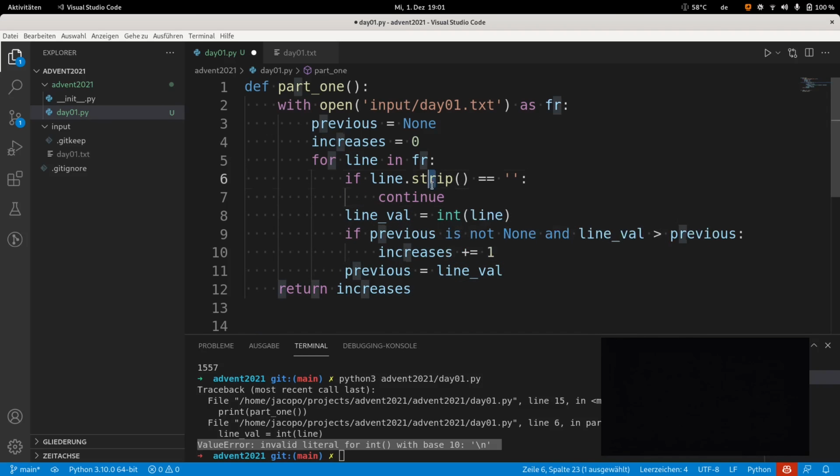This strip is just a function that removes all the empty spaces, which means spaces, tabs, or new lines from the beginning or the end of a string, which is very common when you handle data provided by humans like me. So if you strip the line and after stripping it is empty, which means that it was only made of spaces or new lines or whatever, then this line is worthless for us, so we just continue, which means we skip this iteration of the cycle.